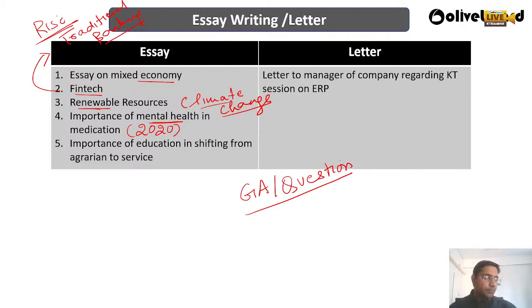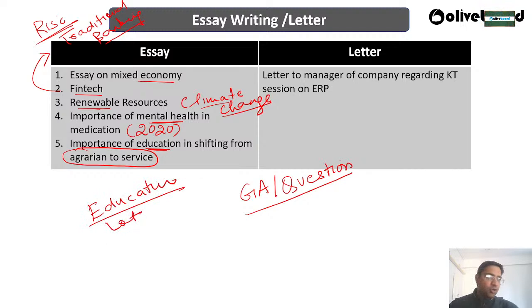Then the importance of education in shifting from the agrarian to the service sector. We have done a lot of essays on the education sector.